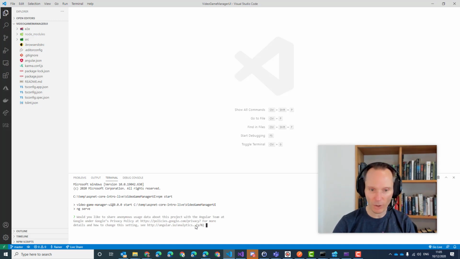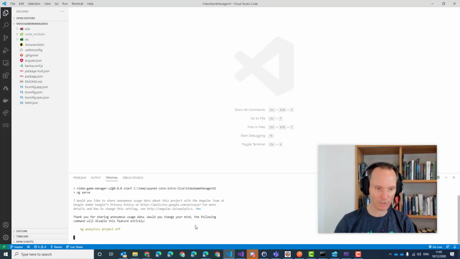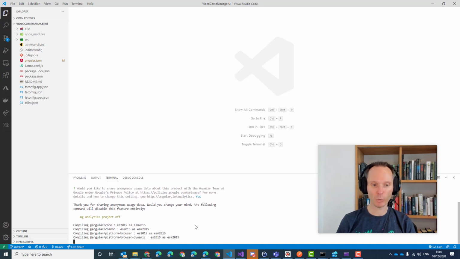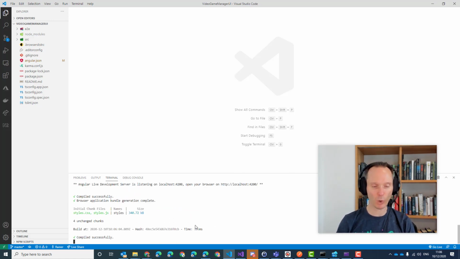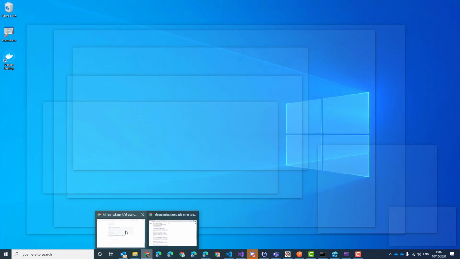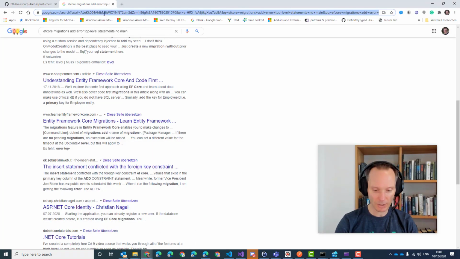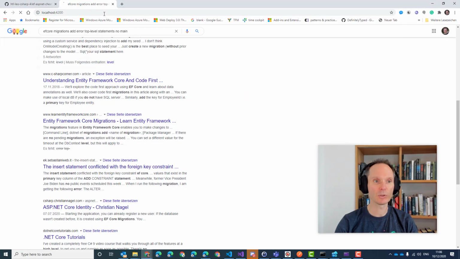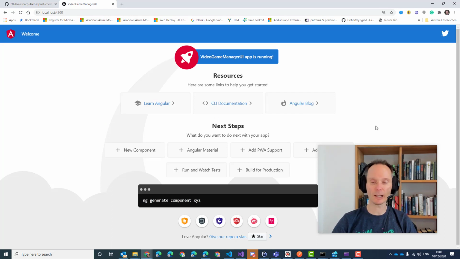Do we want to share usage with Google? Yes, of course. Send everything to Google, whatever. I typically share those things with the providers of these open source platforms because they can do some interesting statistics about who uses what, and that's it. Once it runs, I can fire up my browser. I can say localhost 4200, and I will see a nice little welcome screen from Angular. Good.